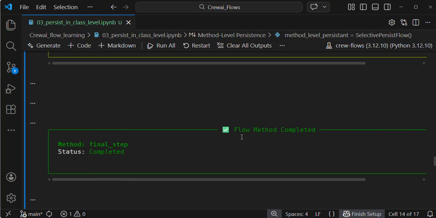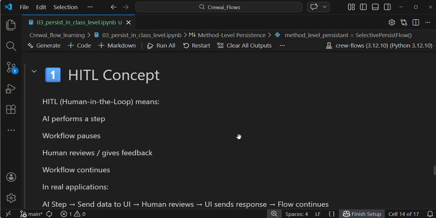Final summary, guys. Human in the loop is a very important concept in every framework, like LangGraph, LangChain, LlamaIndex, CrewAI, Google ADK, AutoGen, and this kind of AI framework library. For this important concept, we use persistence, guys.